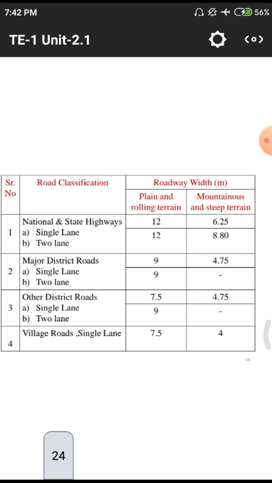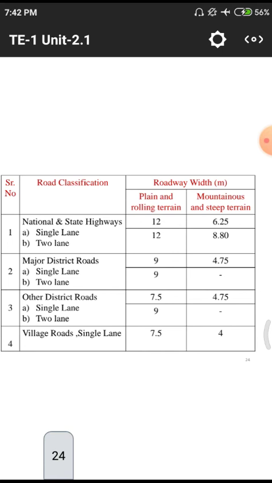For plain terrain, we will construct the same width, but in case of hilly terrains, we need to construct 4.75 for those two. Normally in hilly terrains, we don't construct these two lane roads. We will prefer only single lane road. But in case of national highways and others, we need to provide it because of the huge amount of traffic and utility, high priced vehicles, so that trucks and others are also traveling on that.